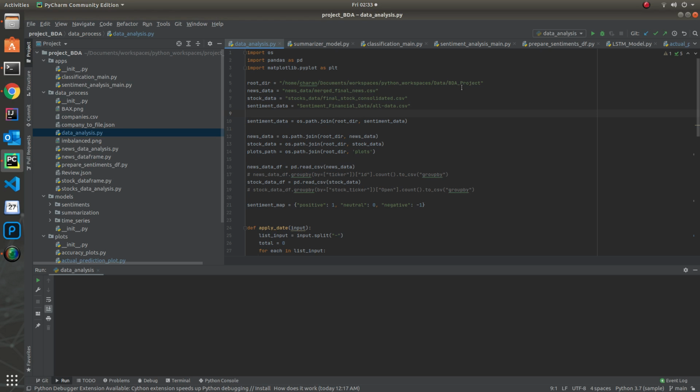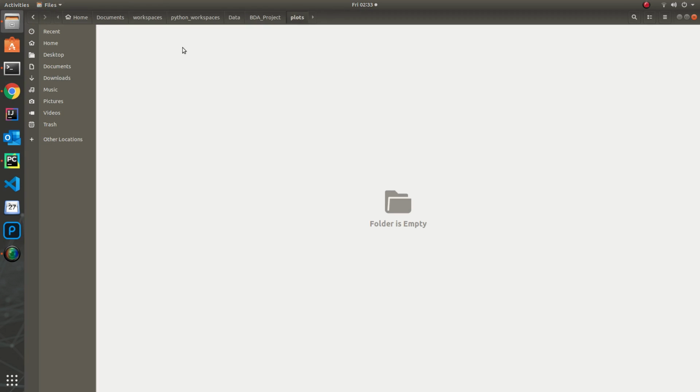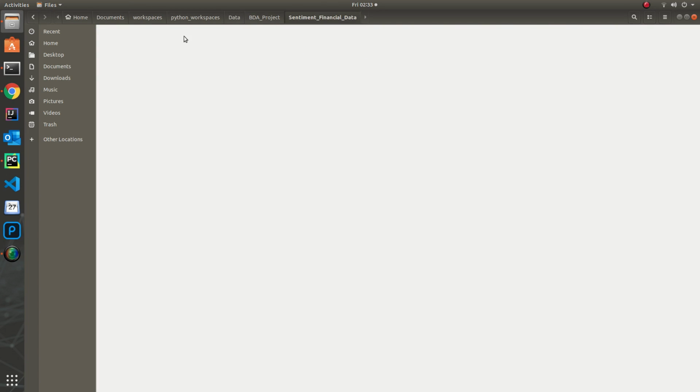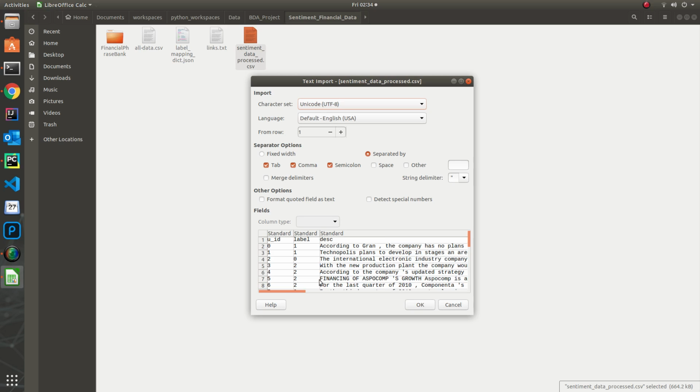All my data is currently present in here, and these are the sentimental data that I used for processing the data. This is based on some financial data set, which helps me to train the models so that the models are ready for the prediction on the actual data. These are based on the financial terms. As we see here, these are the financial standards.